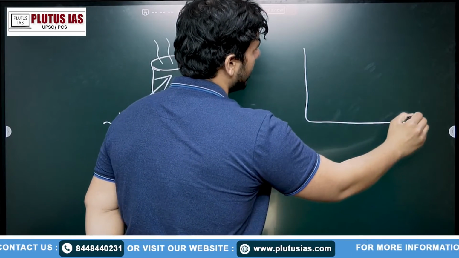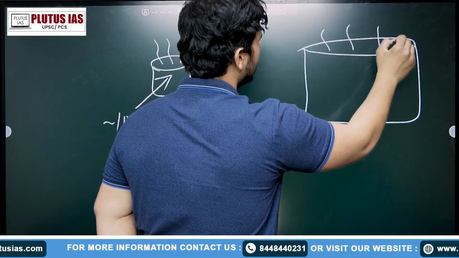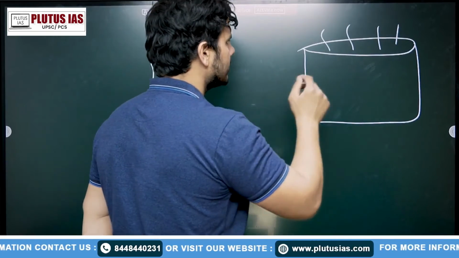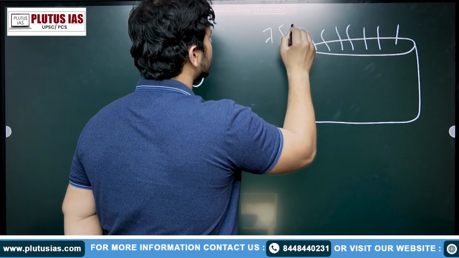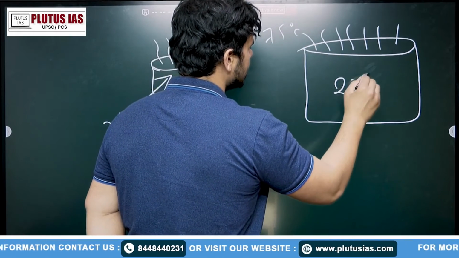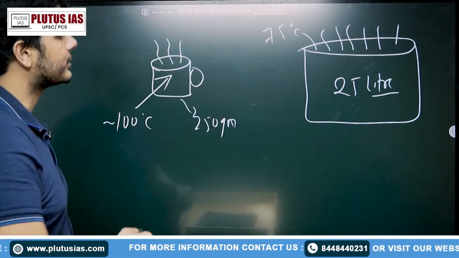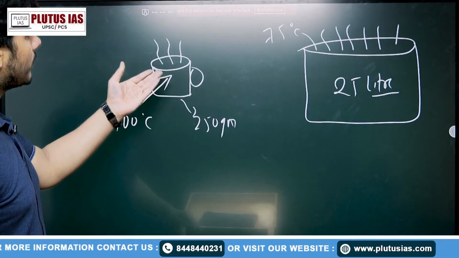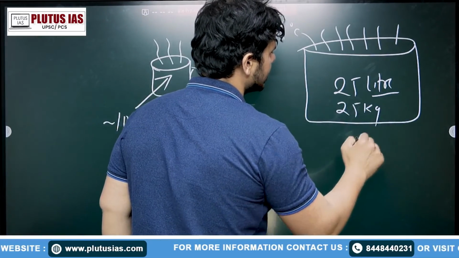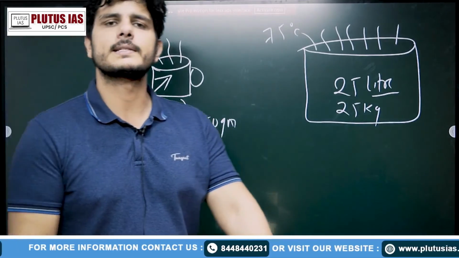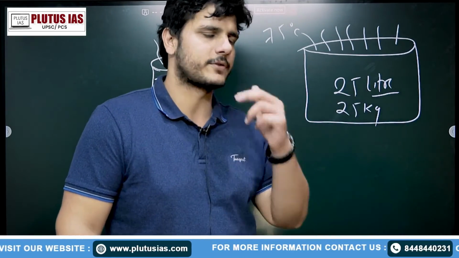Now I have a tub of water. This tub is also warm but not boiling. It has been boiling earlier but now not boiling. Now let's say its temperature is 75 degrees C. But its capacity is 25 liter. Okay, we have 25 liter of water in this tub and 250 gram of water in this mug, or in place of 25 liter, I can also write 25 kg in this case, because you know density of water is near 1. So I can convert between these two.